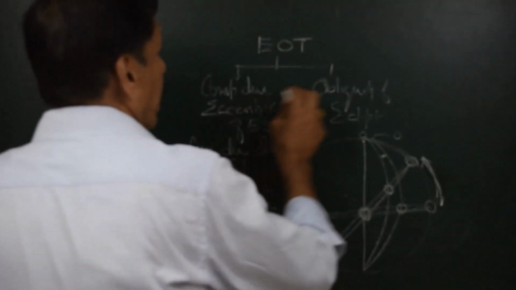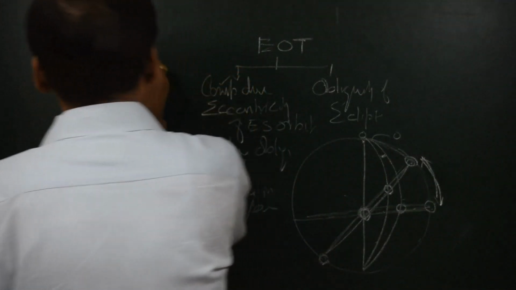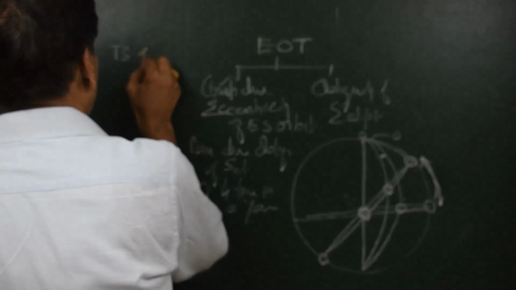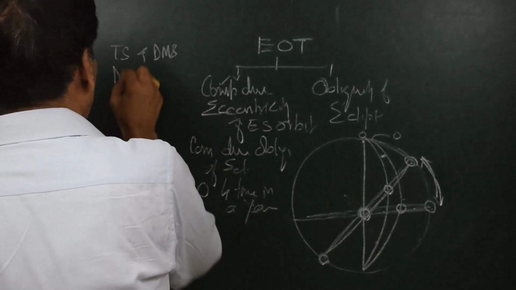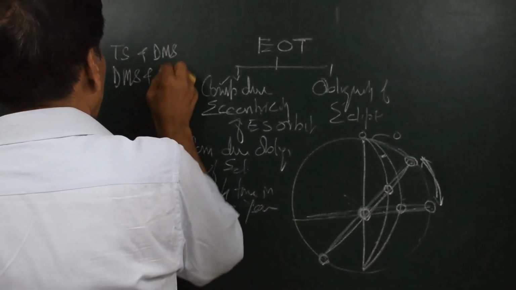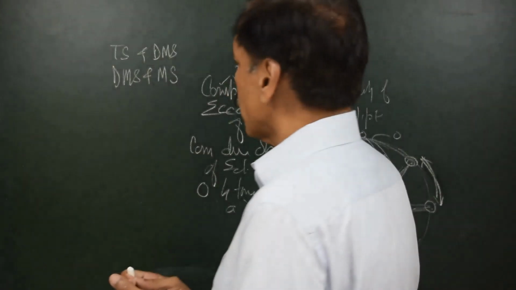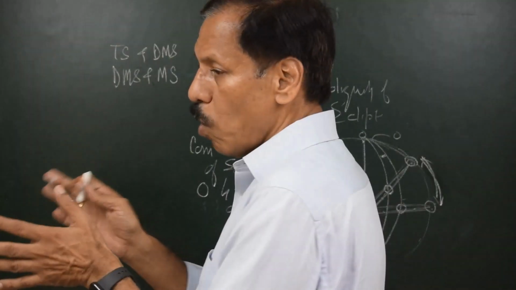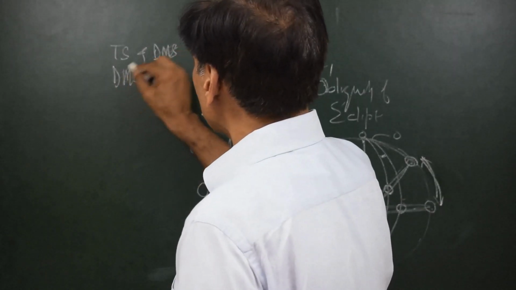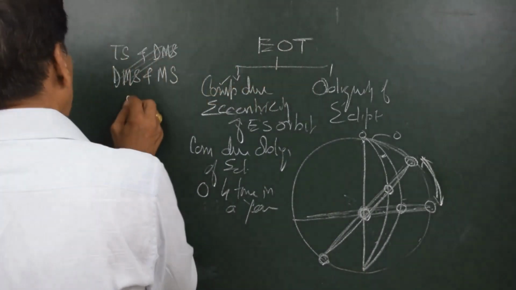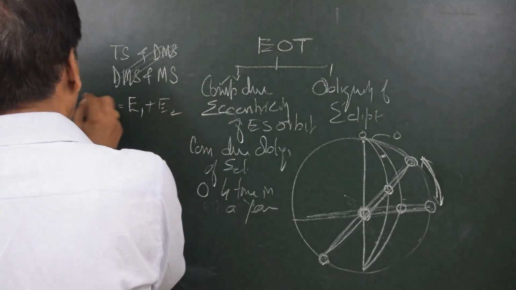Once again, in the previous diagram, when we were talking about component due to eccentricity, we compared true sun and dynamic mean sun. And here in this diagram, we compared dynamic mean sun with mean sun. So this dynamic mean sun is just for this purpose, that there is a common observer in these two situations, and we can get rid of this dynamic mean sun, and therefore when we combine the two components, say E1 and E2, this will give the resultant equation of time.